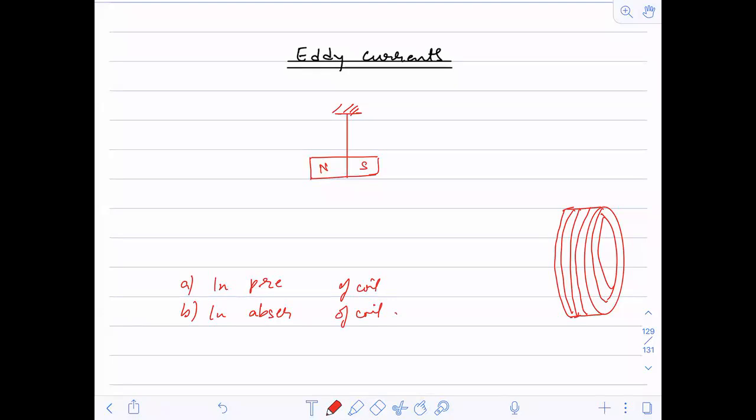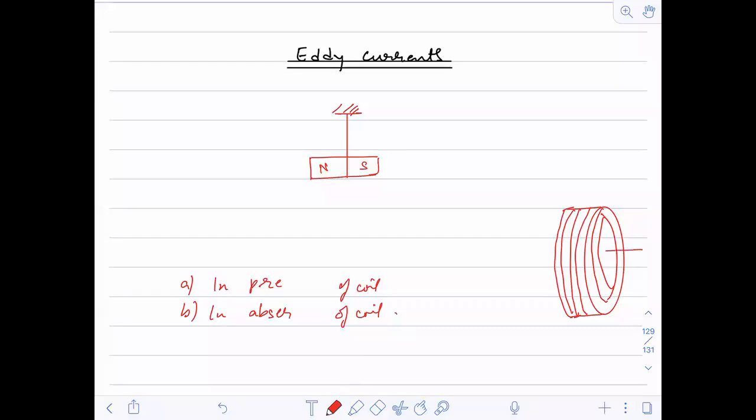Because there is an opposing force. The force will always be opposing, because this magnet is not going through the coil.